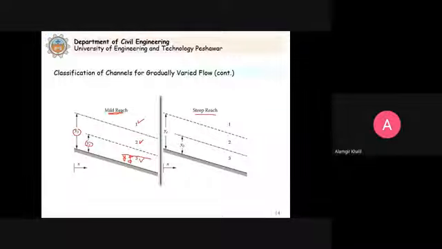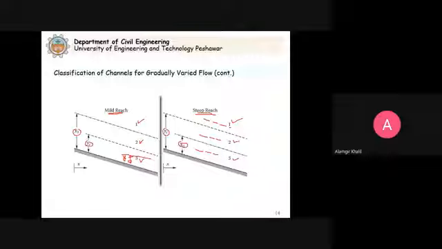Even if we have the steep reach, now you see yc is above y naught. Still, if a depth is here, this is type 1. If a depth is between the two, it is type 2. If a depth is here, this is type 3. So it means that we are not saying that it is between what?